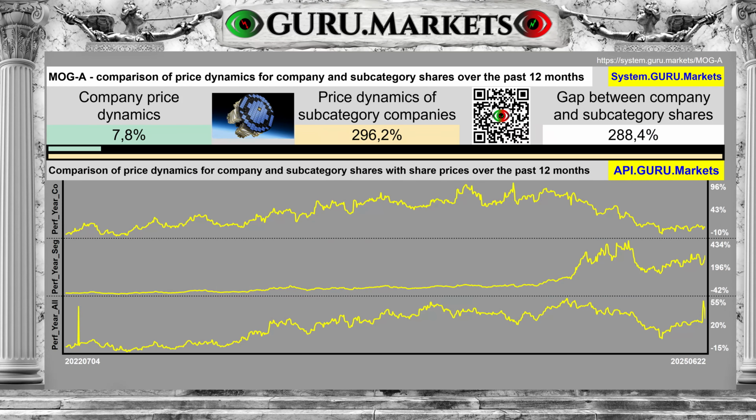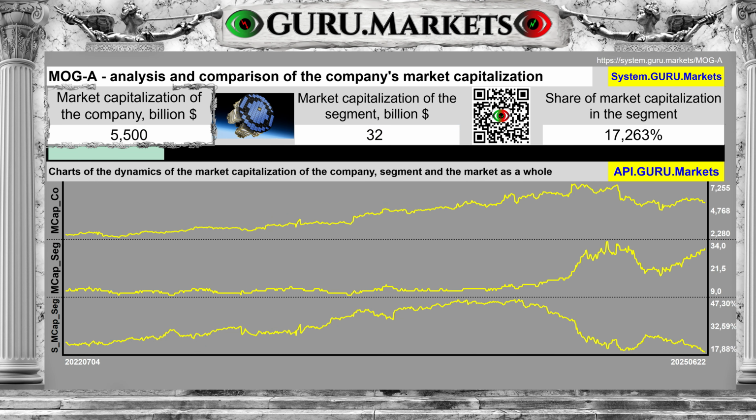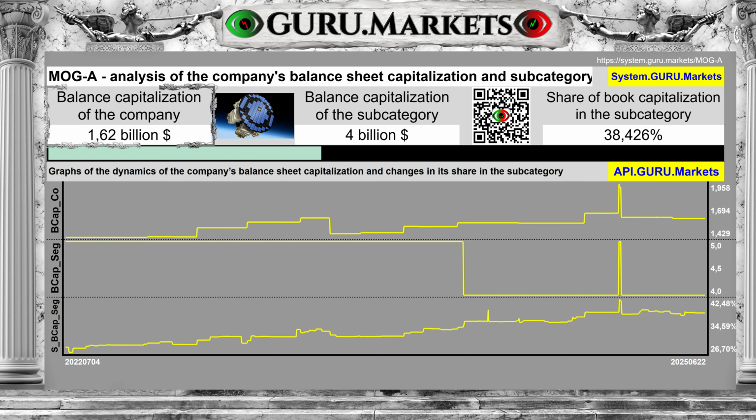Comparing the dynamics of the company's stock price Moog Inc. and subcategory shares, we will see that in 12 months the shares of Moog Incorporated showed a change of 7.8%, against the price dynamics in the subcategory, 296.2%. Market capitalization of Moog Incorporated is valued at $5.5 billion, with a subcategory capitalization of $32 billion. The company's book value is estimated at $1.62 billion, and the capitalization of the subcategory is $4 billion.